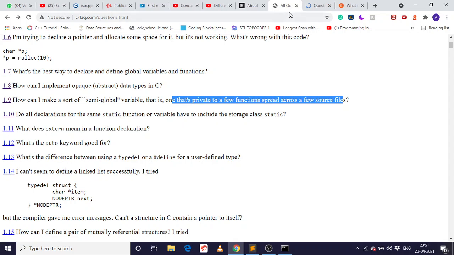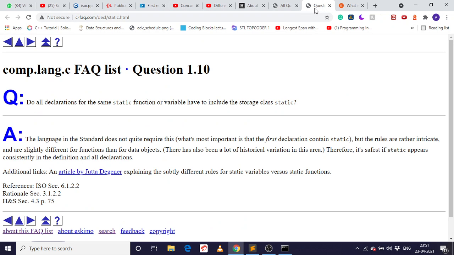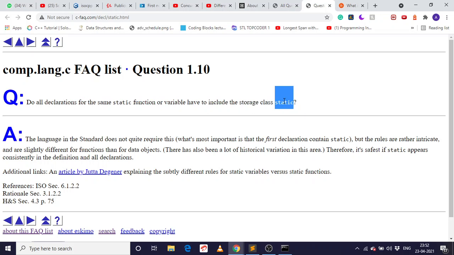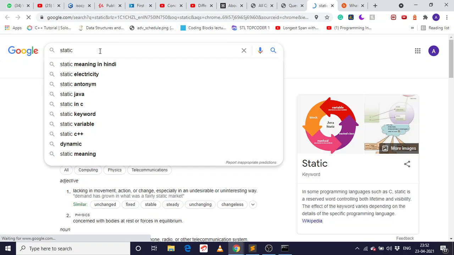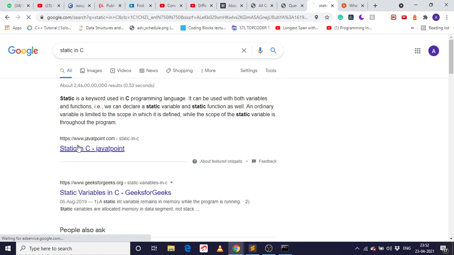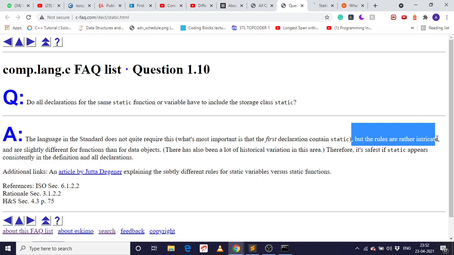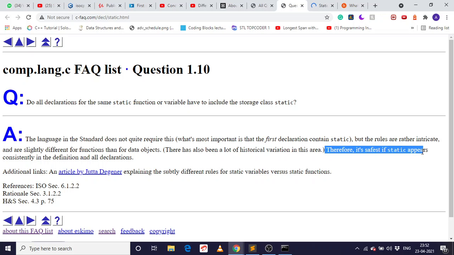Do all the declarations of the same static function or variable have to include the storage class static? So what is static? Static is a storage class in C. We'll see that. The language standard does not quite require this, but the rules are intricate and slightly different for object types. Therefore, static should appear consistently in definition and declaration.